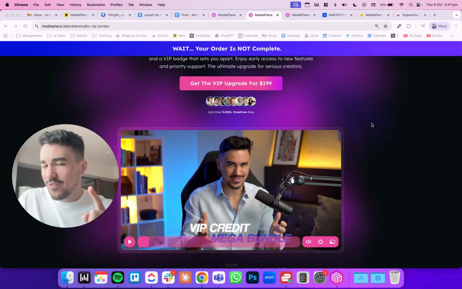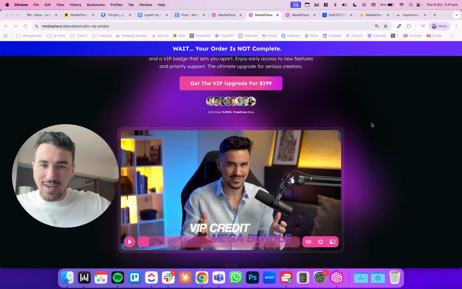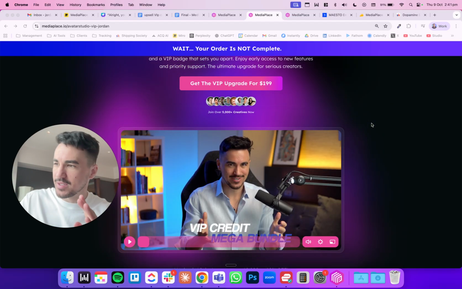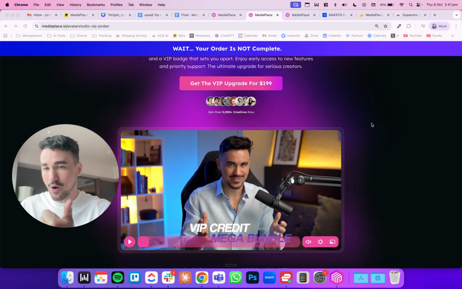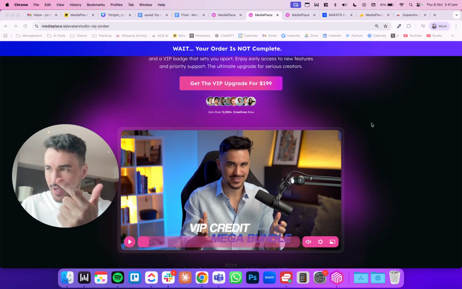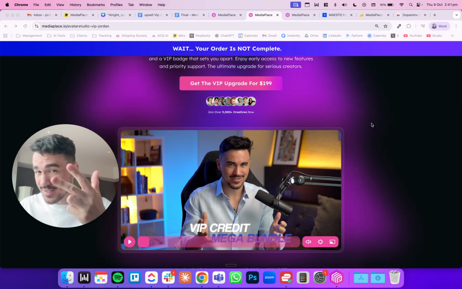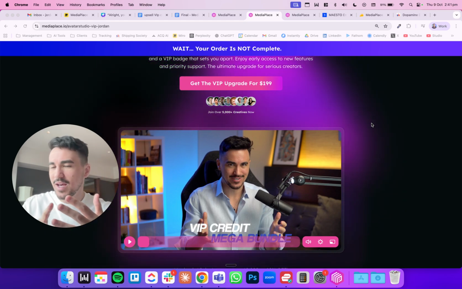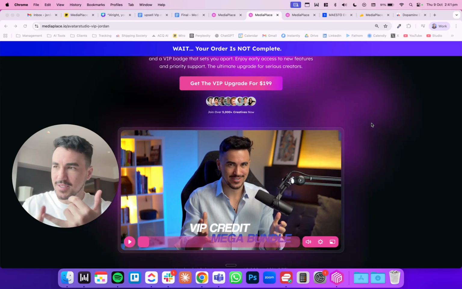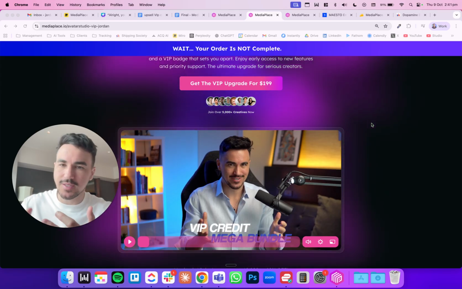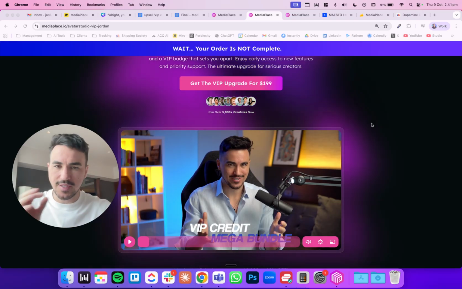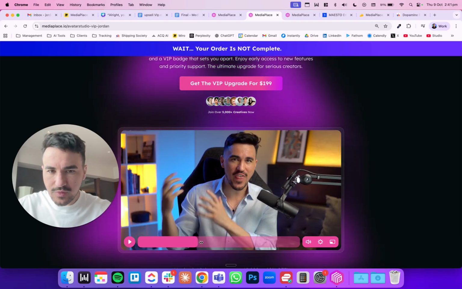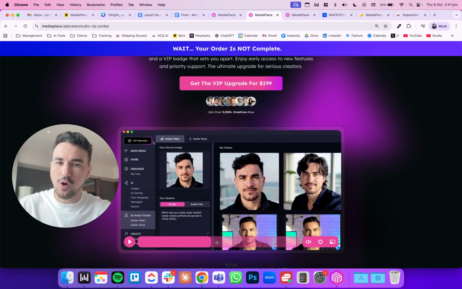We also give them early access to new AI features that are coming up to 2 weeks before anybody else. And so it gives them priority support. It gives them this VIP badge. It gives them 10,000 AI credits at 80% off. And it gives them all these other VIP benefits. They get direct access to the team. They get early access to new features, beta features, etc., etc. And so in this video, I break it down. You get these, one payment of $199, and you get a whole bunch of free bonuses.